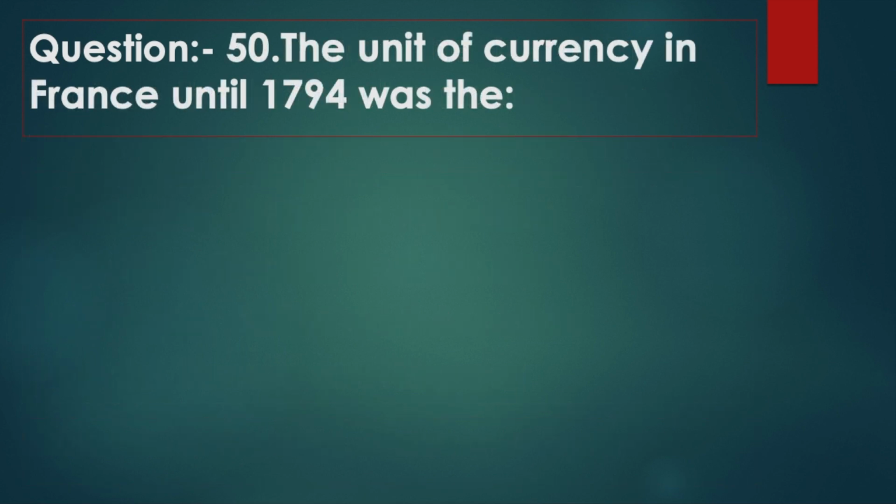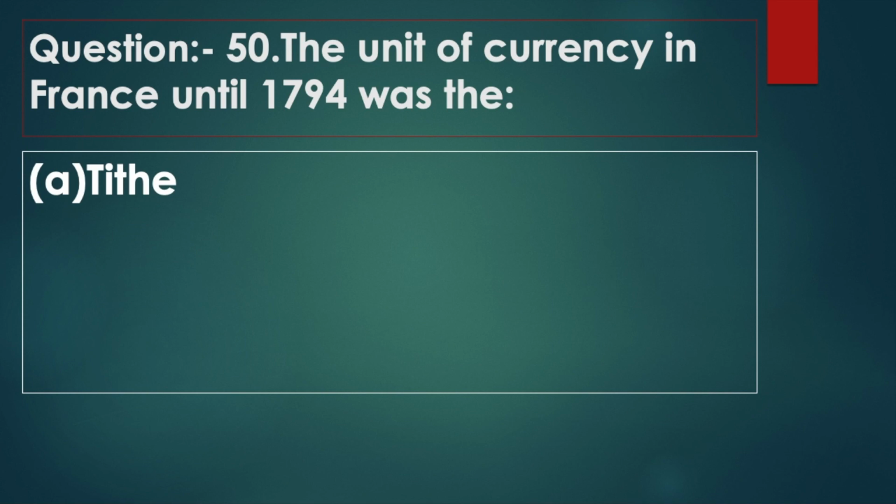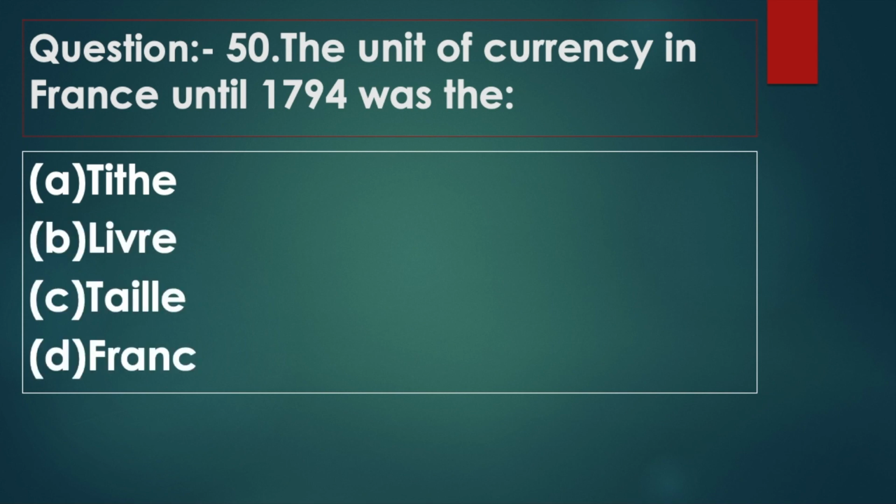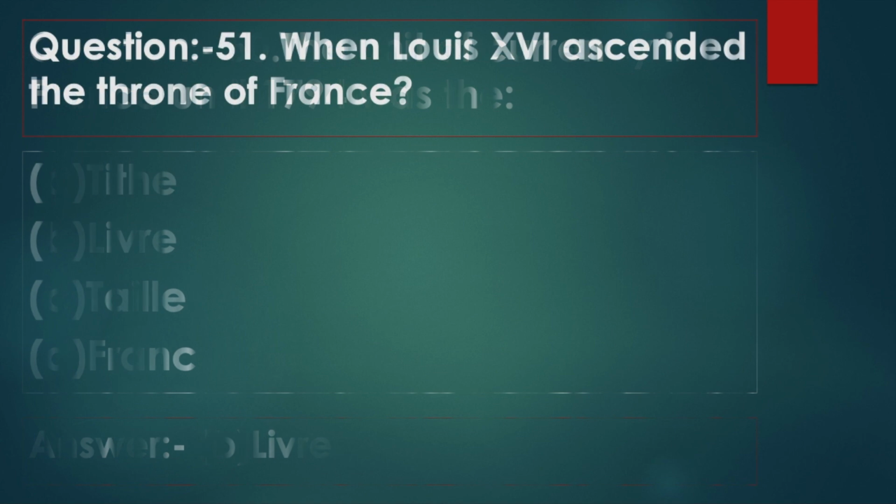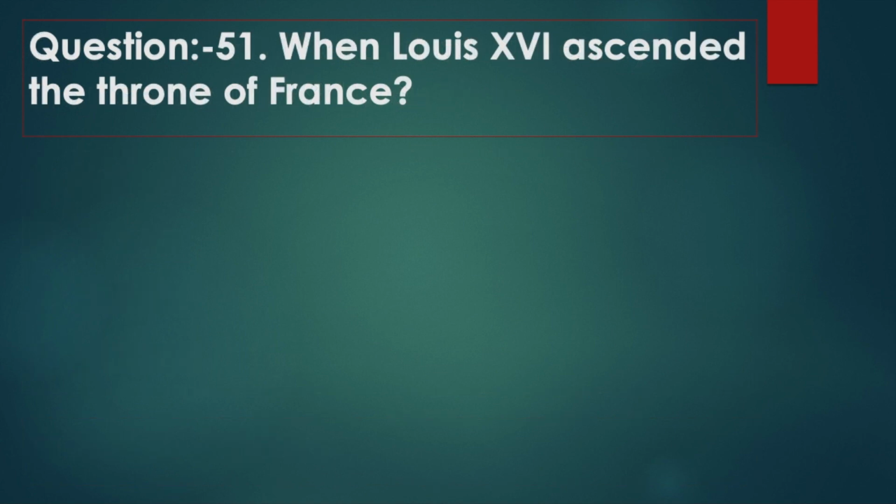Question 50. The unit of currency in France until 1794 was the: Option A, tithe. Option B, livre. Option C, dime. Option D, franc. Answer: option B, livre. Question 51. When Louis XVI ascended the throne of France?